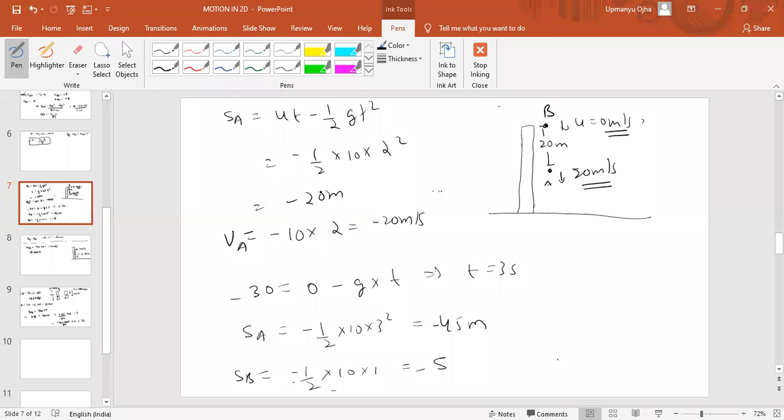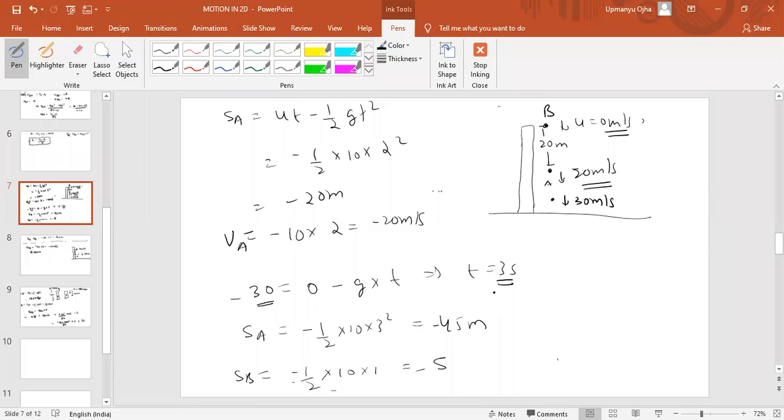Okay, fine. Now we have to find the separation between B and A after A has 30 meter per second speed. Velocity of A after how much time is 30 meter per second? It would be 3 seconds. So after 3 seconds, this stone has a speed of 30 meter per second.